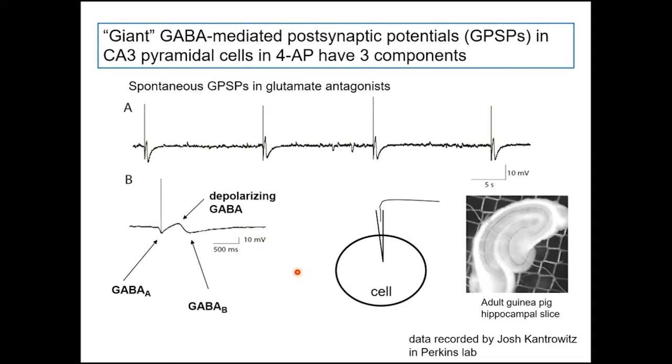So it looks like here that the depolarizing GABA happens before the GABA B, but whole cell recordings in my lab show that those peaks actually coincide. The depolarizing GABA and GABA B overlap exactly. So if we put on a GABA B antagonist, it's going to block that third component. So what's going to happen? Is depolarizing GABA actually going to be excitatory then?